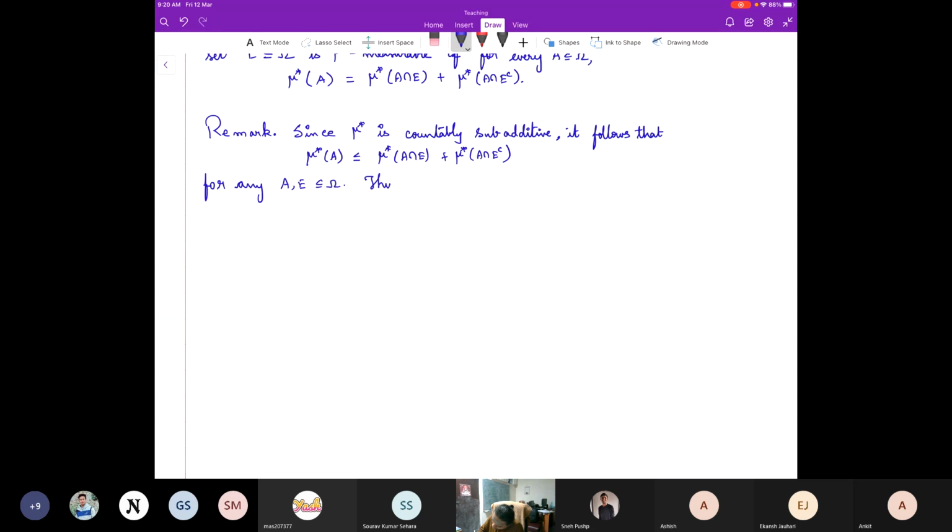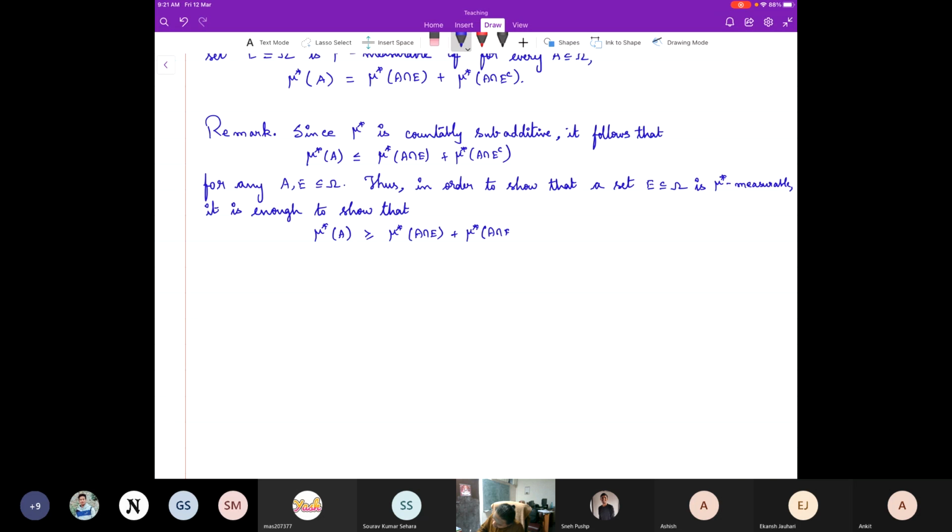Thus, in order to show that a set E subset of omega is mu star measurable, it is enough to show that mu star of A is bigger than or equal to mu star of A intersection with E plus mu star of A intersection with E complement, right?